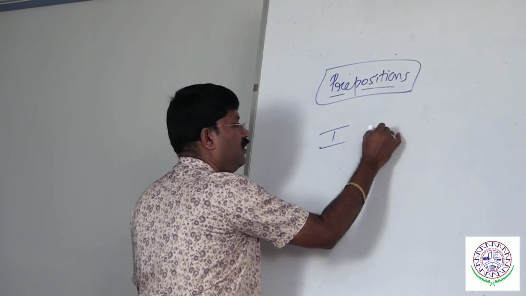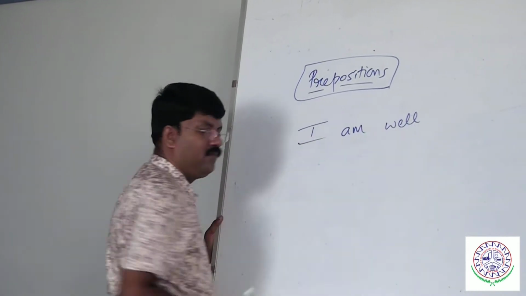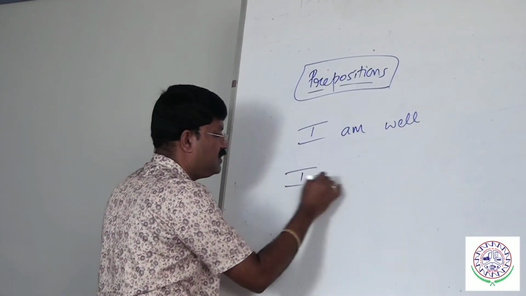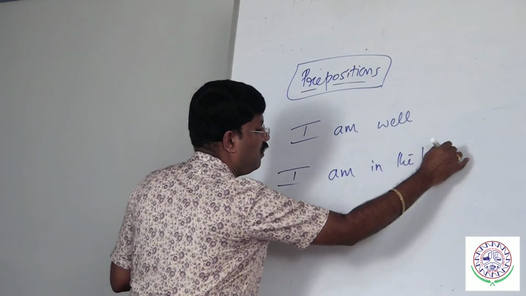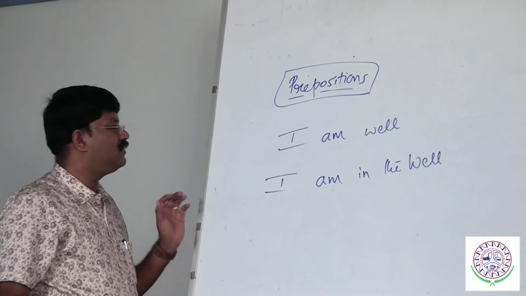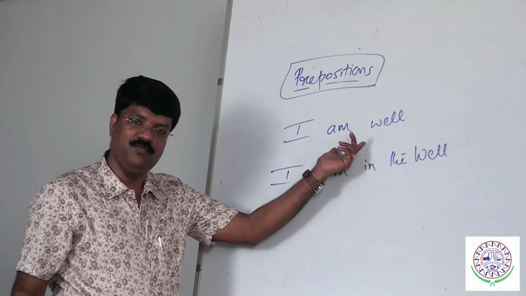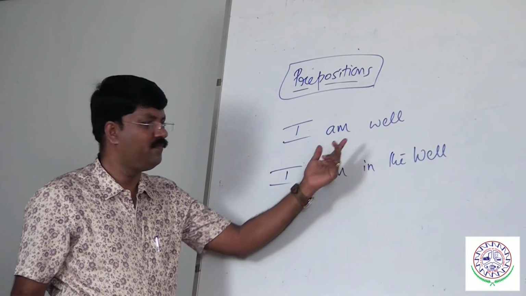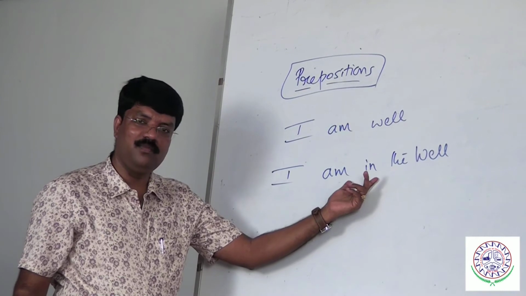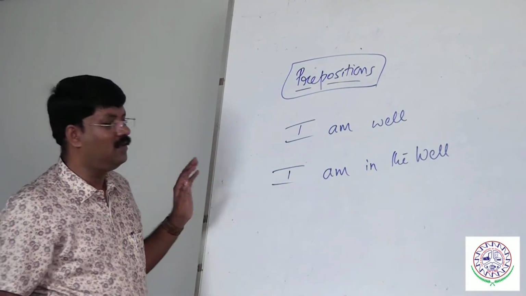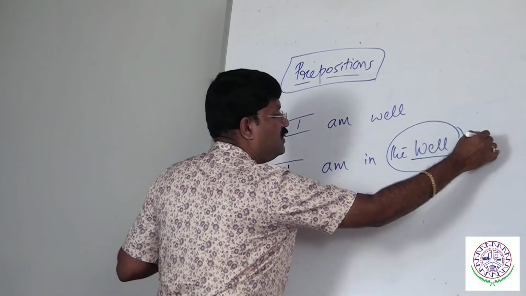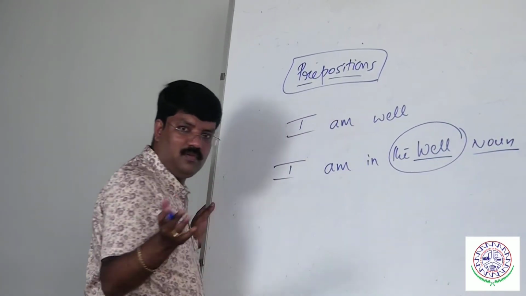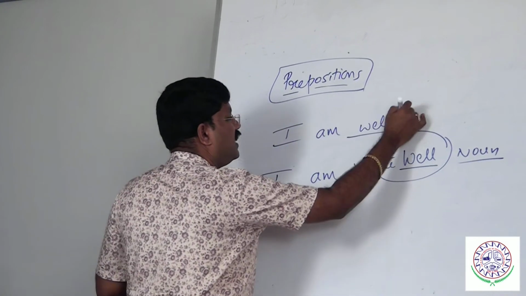Now let me take an example. I am well. I am in the well. What is the meaning of I am well? I am fine. I am in the well means I am inside the well. Well means a water well. Well is a noun, name. This well is an adjective.